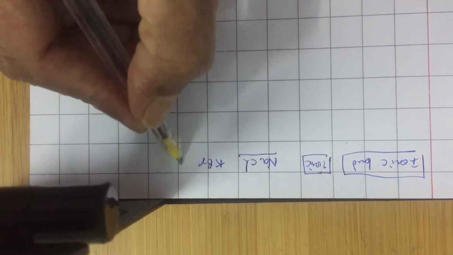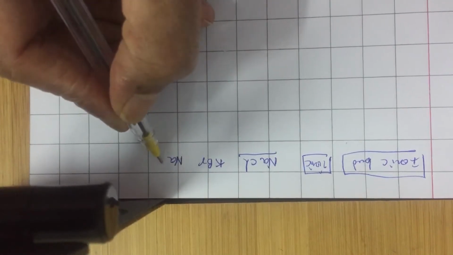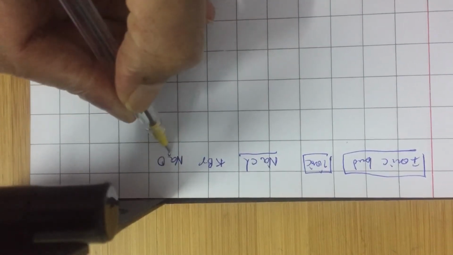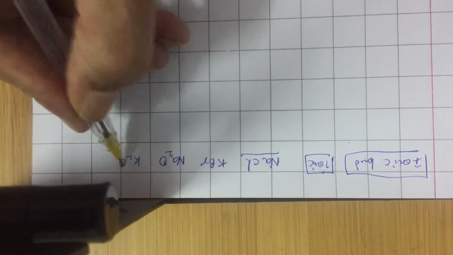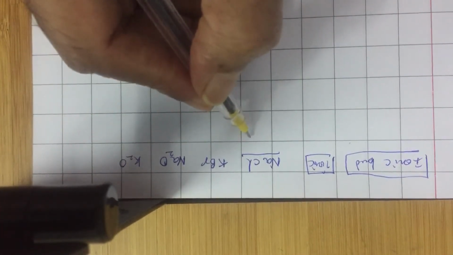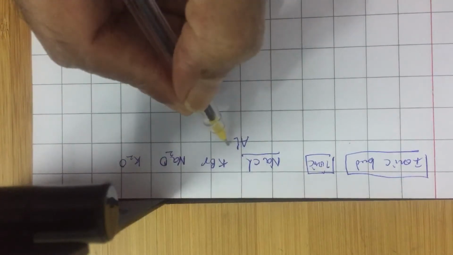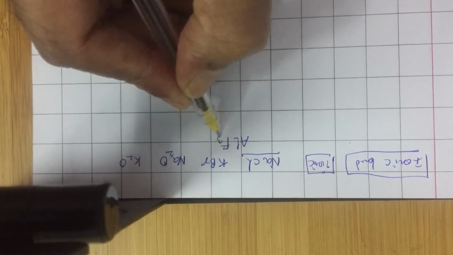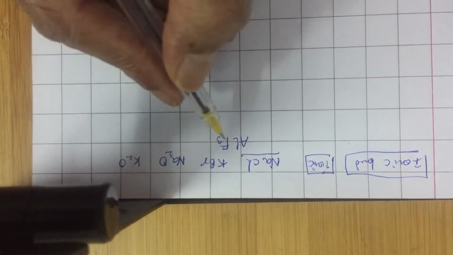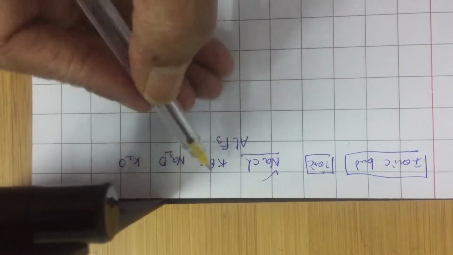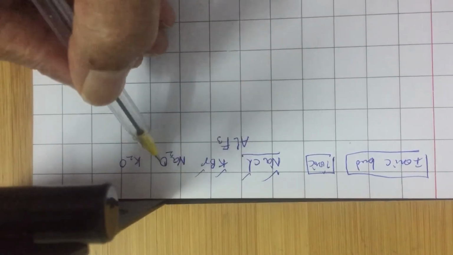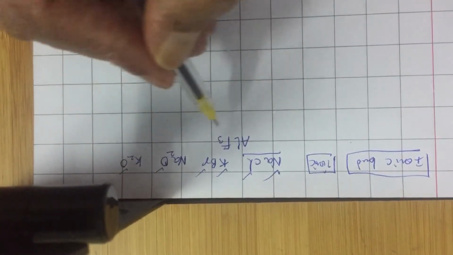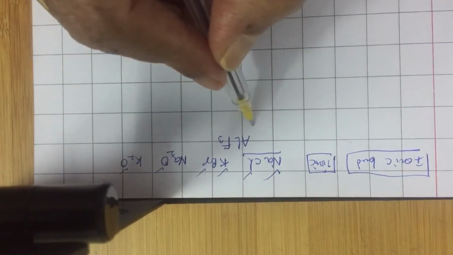or a first group metal and a 16th group element, like Na2O, K2O, or it can be even a metal like aluminum and a 17th group element. So usually the first group metals and the 17th group elements or 16th group elements readily make ionic compounds.